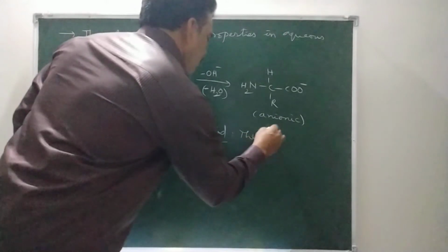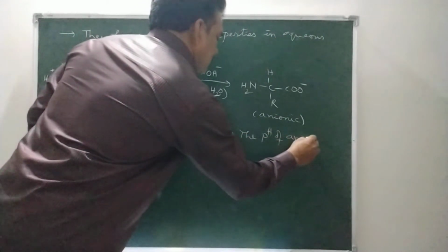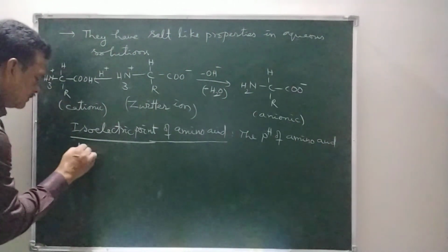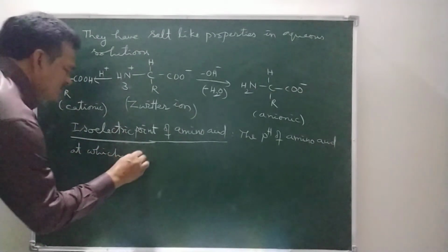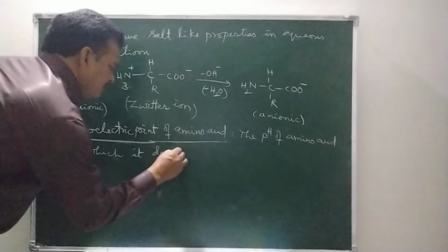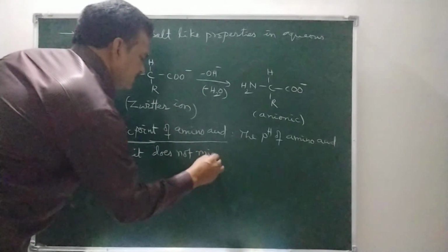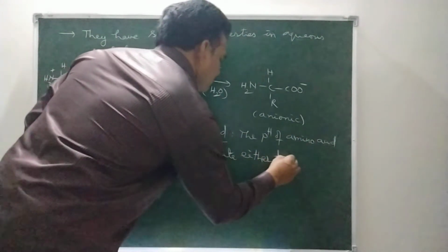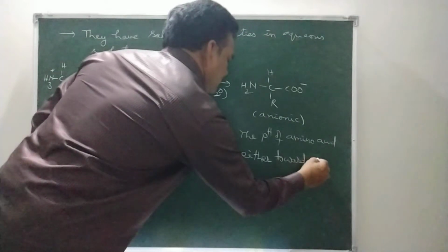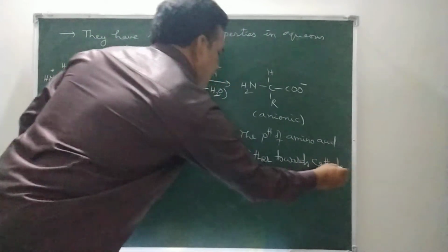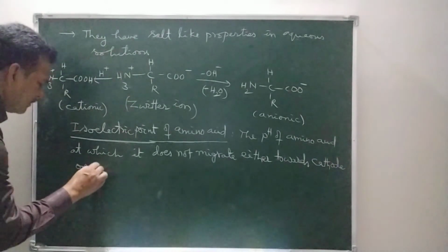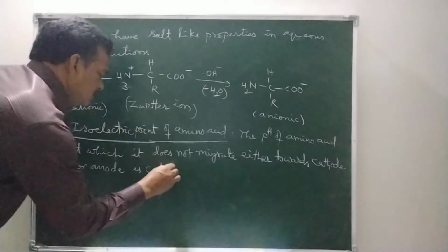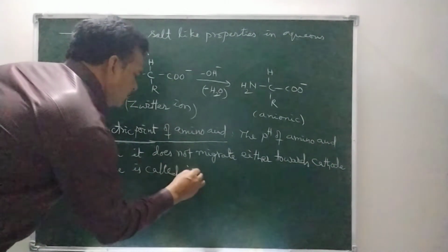The pH of amino acid at which it does not migrate either towards cathode or anode in electric field is called isoelectric point. That pH is called isoelectric point.